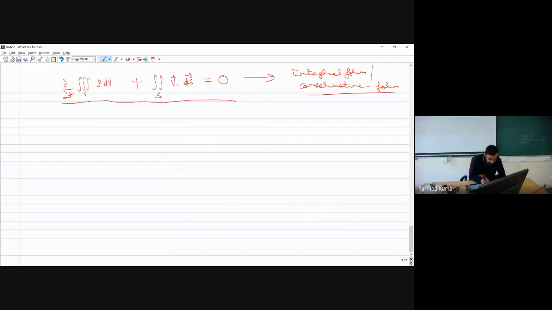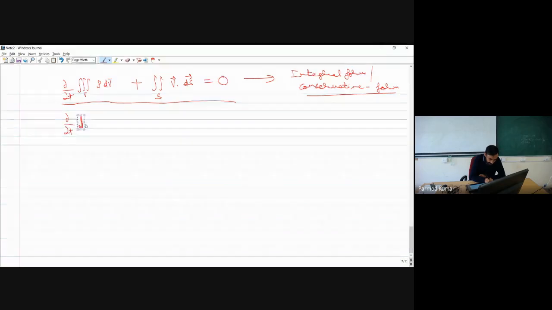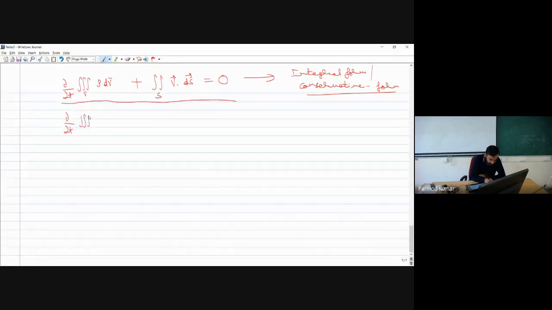First, I will apply the Gauss divergence theorem. If I apply it, I can write this second term as the volume integral of divergence of V vector into dV bar. This is after the application of the Gauss divergence theorem.